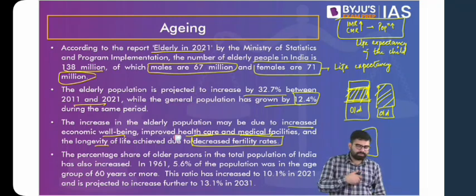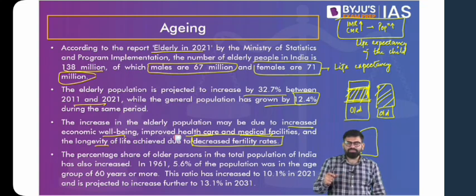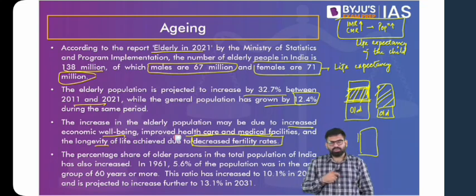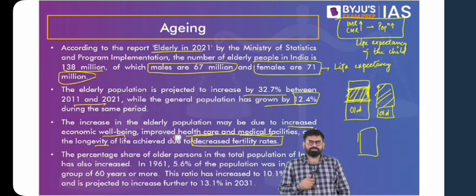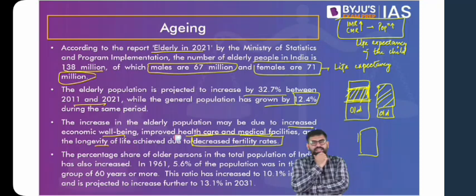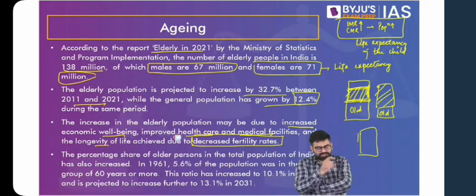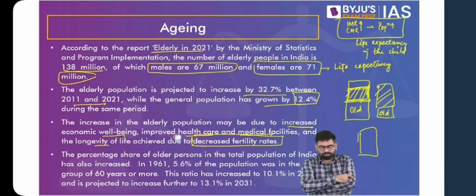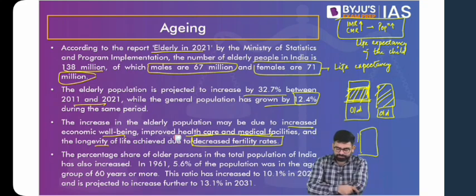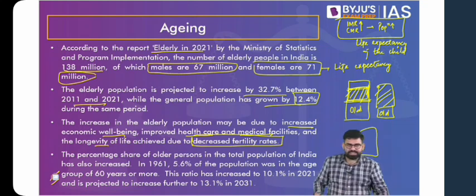With increased healthcare, your elderly will get better facilities in terms of taking care of their diseases, and also expansion of the state in the realm of social security of the elderly. So now the state is also getting into the business of taking care of the elderly. So it is now not just the joint family, it is not just the society who previously used to take care of the elderly. Now the state is also stepping in. So that can also be considered as a direct factor with respect to the increase in elderly population as a proportion of our overall population.